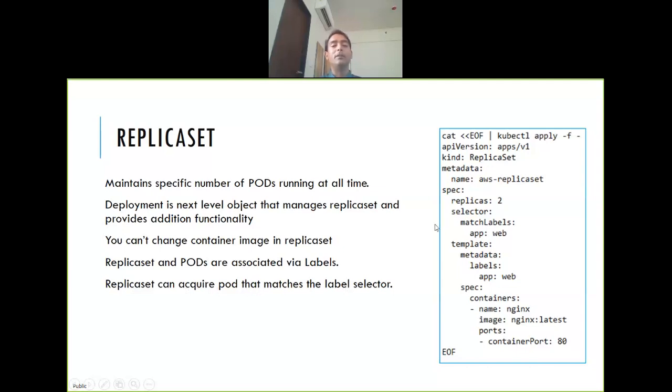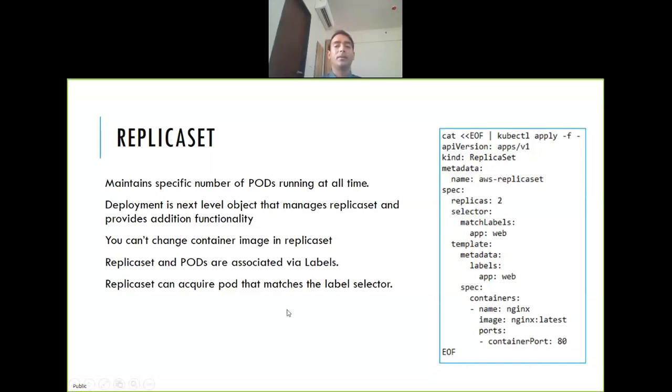So let's say I'm already running a pod with label web. Now I create this replica set and say replica is equal to 2. Now what it'll do, it will try to find out if any pod is already running with label app is web. Then it will say, okay, this guy is mine, I will maintain this. That will also be pulled in, and it will create one more because you asked for 2, right?